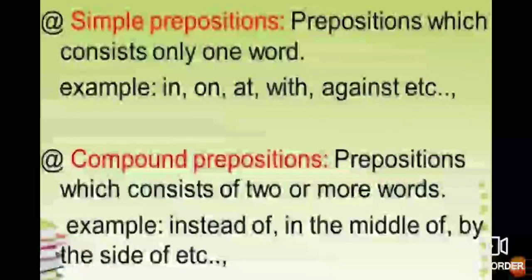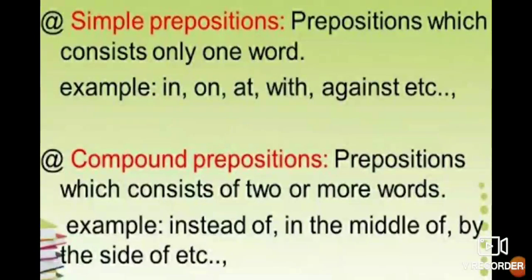First of all, let me tell you about simple prepositions and compound prepositions. What is a simple preposition? A simple preposition consists of only one word. For example, you can see in, on, at, with, against. These all contain one word, so they are simple prepositions. The book is on the table. On is a simple preposition here.